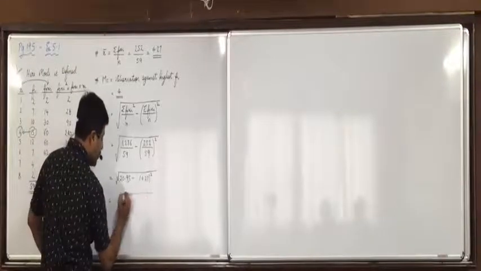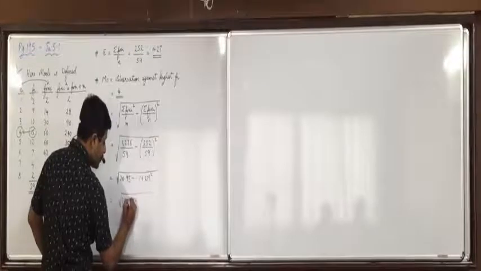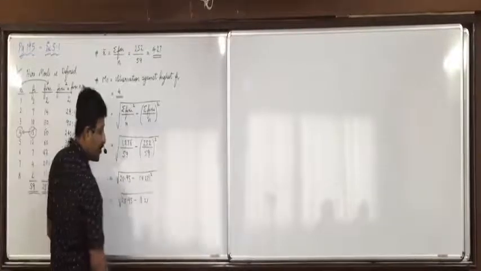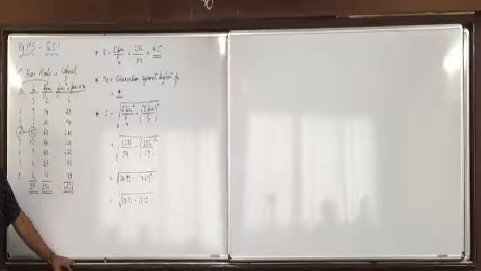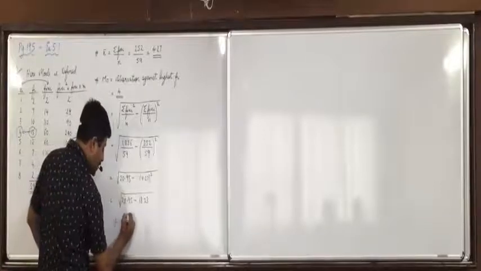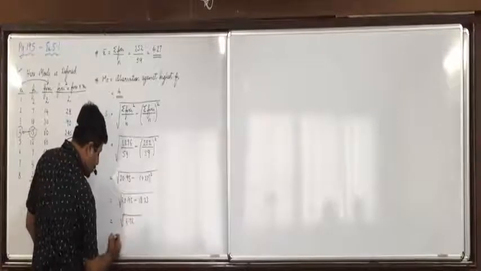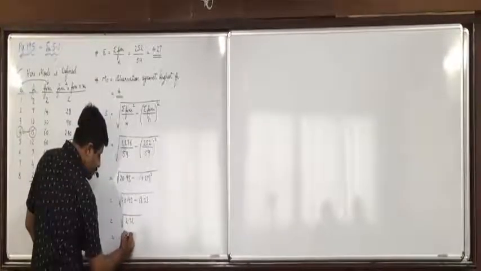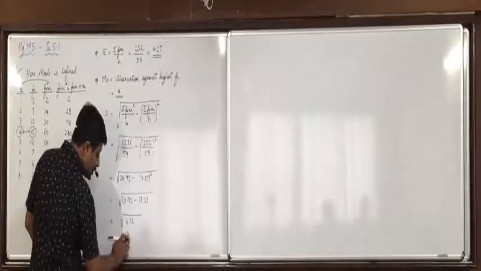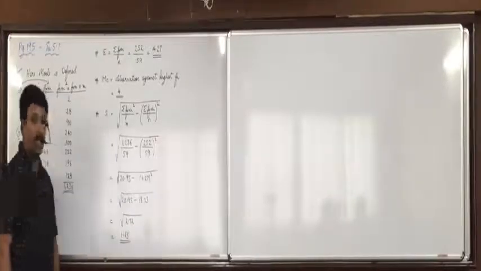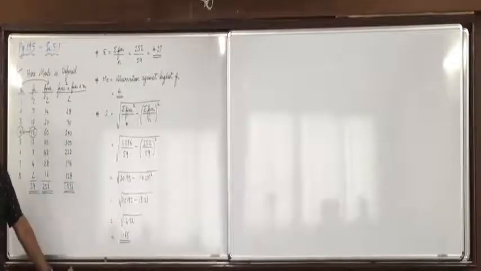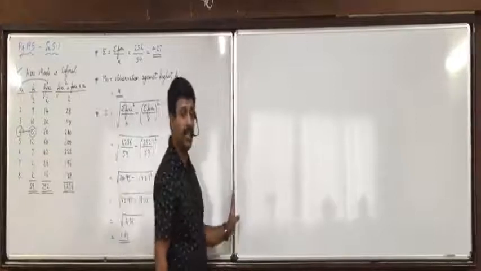Now 20.95 minus 4.27 square. After 2, 3, what is the next digit? So you will keep it 2, 3 only, okay? How do you do square in the calculator? 4.27 into itself, you will press equal to. Now, what is 20.95 minus 18.23? 2.72, and square root of that is 1.65. Did you all understand this? Anyone having any doubt?